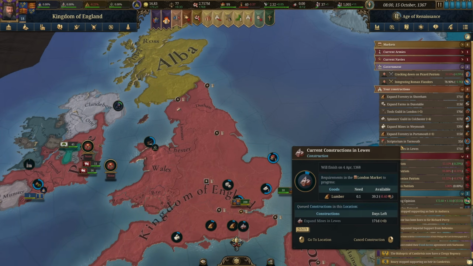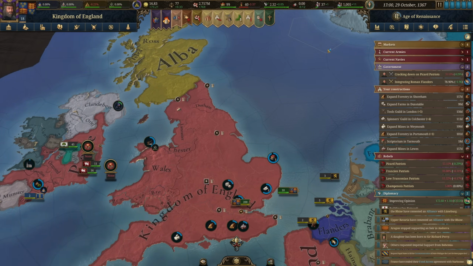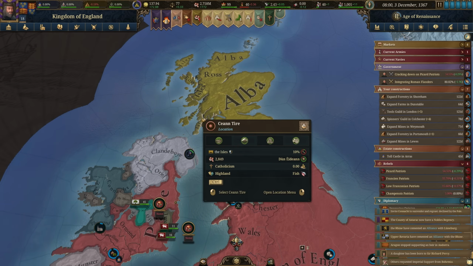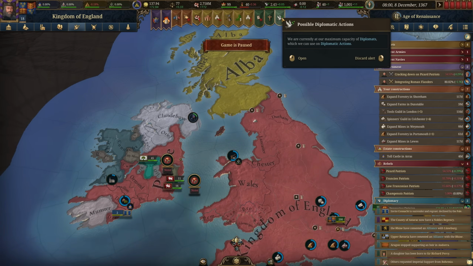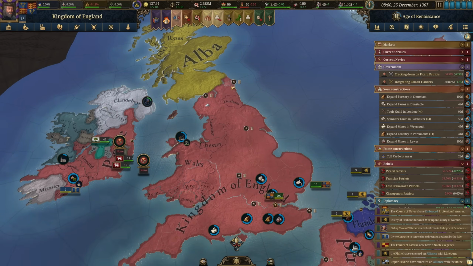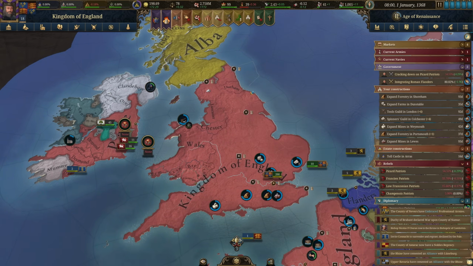So yeah, I think we'll wait until the end of winter, or maybe in March. There's not really any hurry here. We got plenty of time before our war against France. And the CB lasts until 1372, so you don't have to worry about that expiring anytime soon.